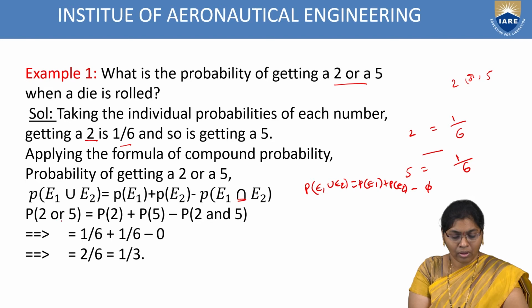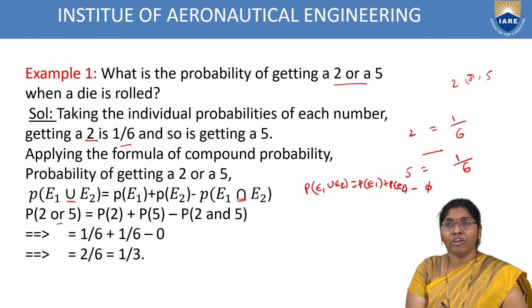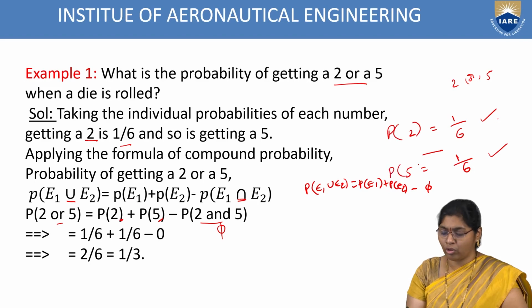So P of 2 or 5 equals P of 2 plus P of 5, which is 1 by 6 plus 1 by 6. The total is 2 by 6, which equals 1 by 3.